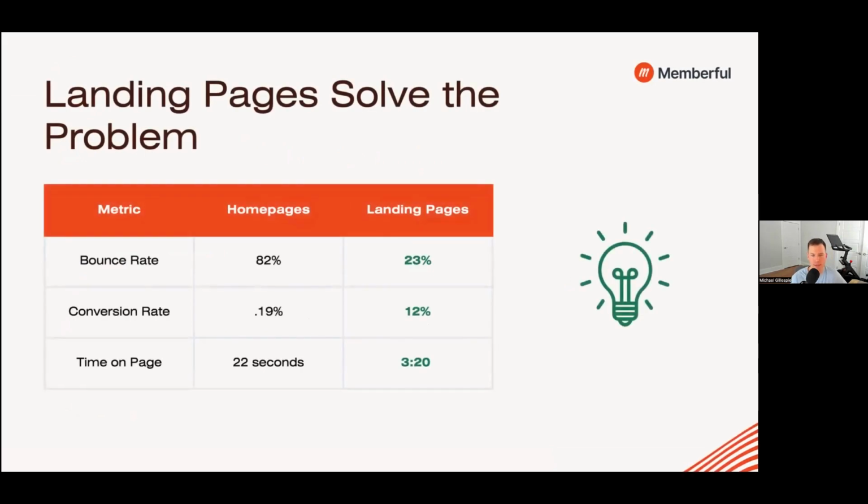Past that, what is ultimately the end result that we can expect when we look at the situation where you have all these things that are happening on your homepage versus when we target traffic and send it to our landing page and to our sales page? So our bounce rate, the average bounce rate on a homepage is 82%, like we mentioned earlier in the presentation, but landing pages have a 23% bounce rate. The conversion rate goes from 0.19% to 12%. That's an astronomical increase.